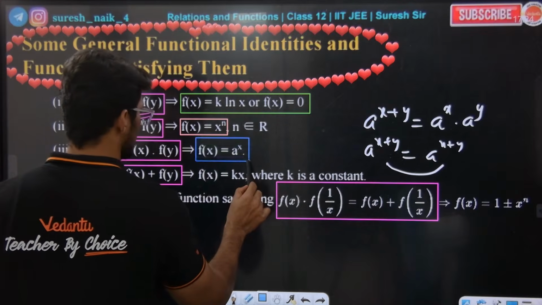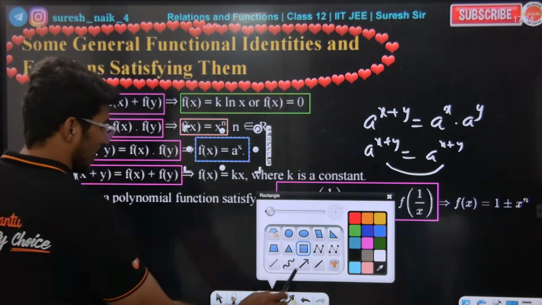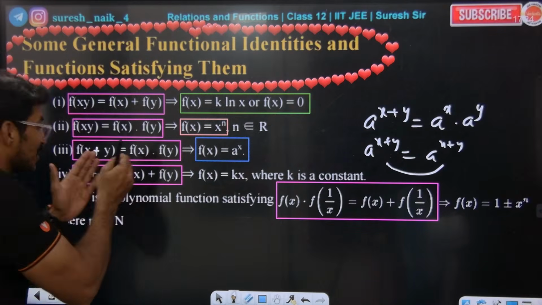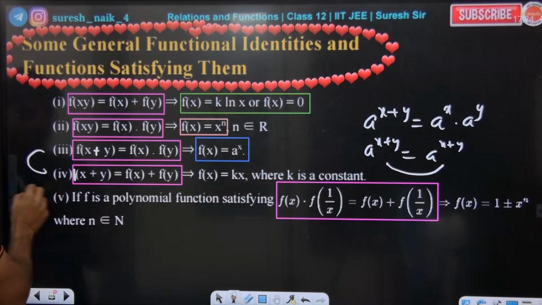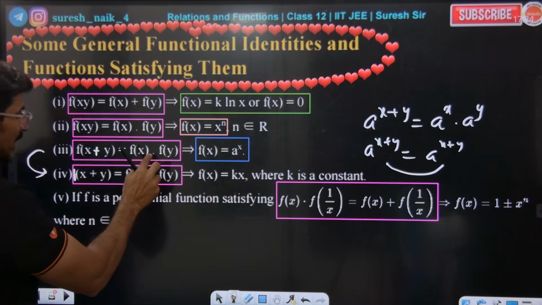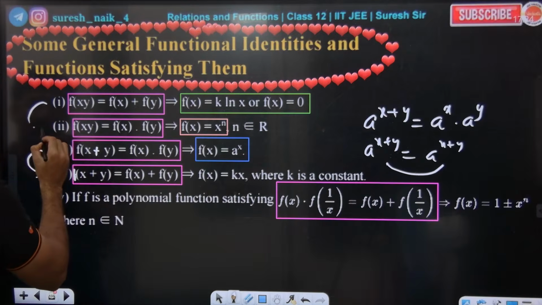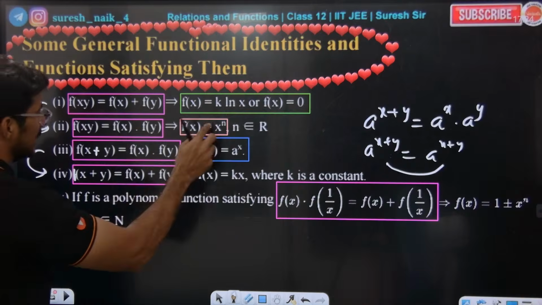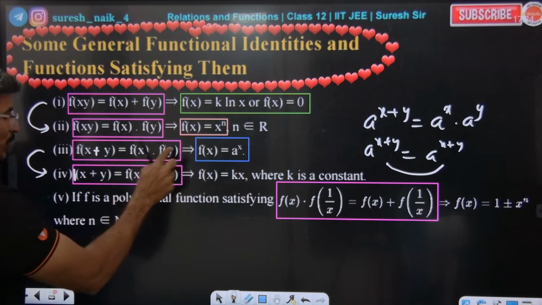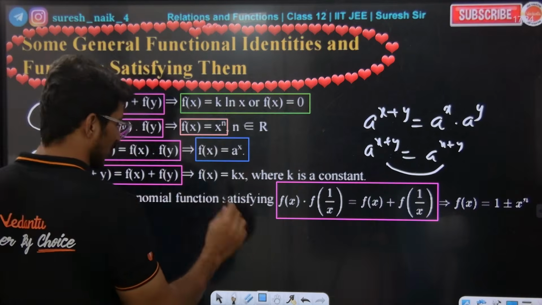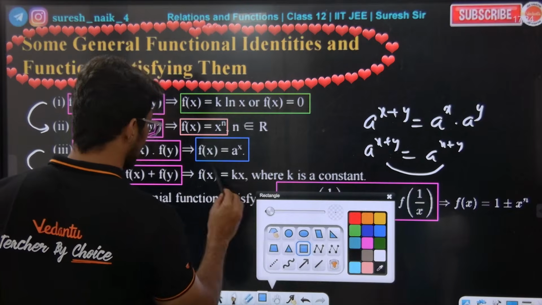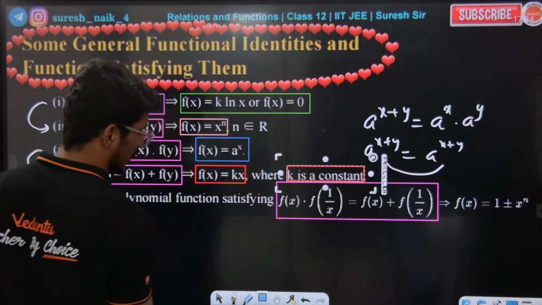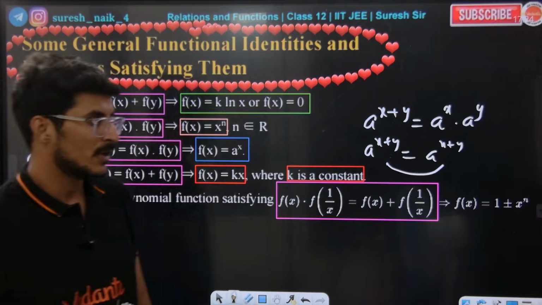Hope everybody is understanding what I am trying to convey. Next, f of x plus y is equal to f of x plus f of y. These two are the same. If plus is in the middle, and into comes here, these are the same. If plus, then take k ln x. Be careful, k is any constant here. Hope everybody is understanding.